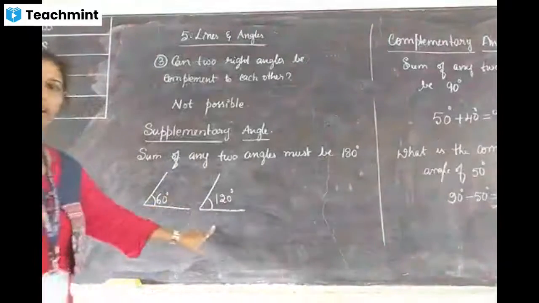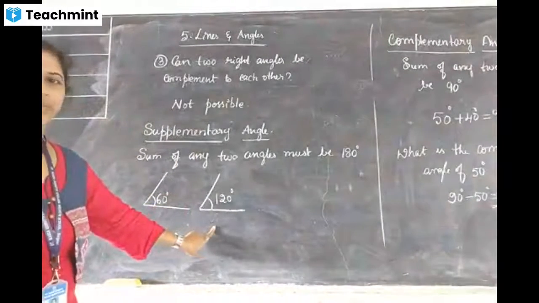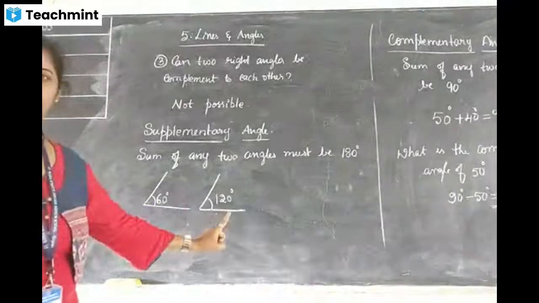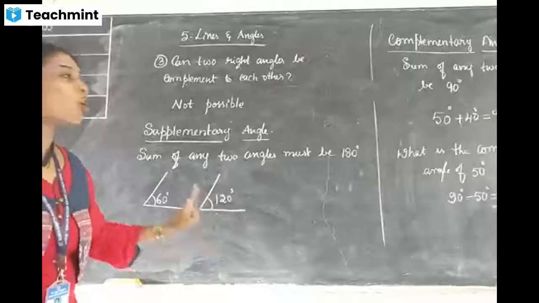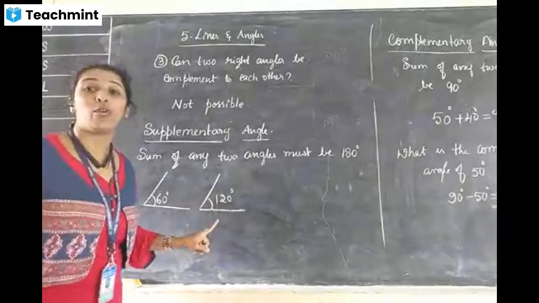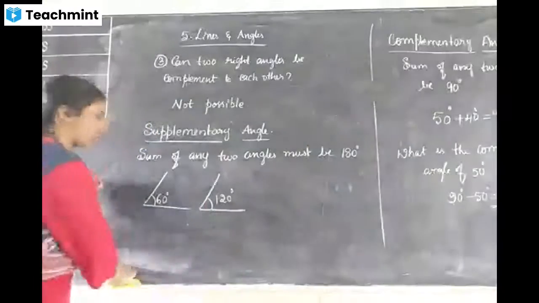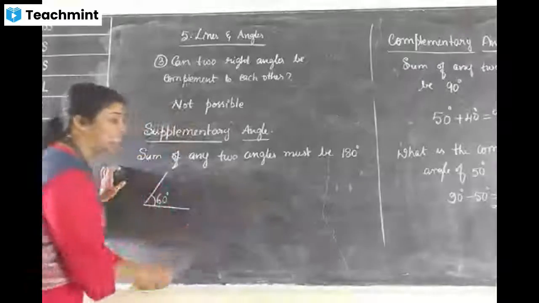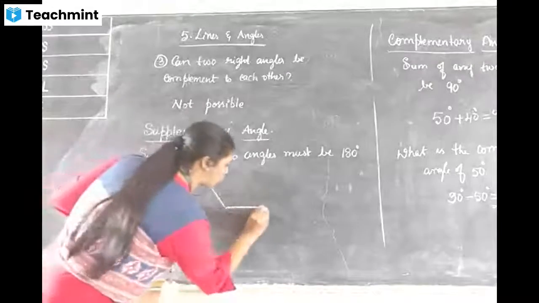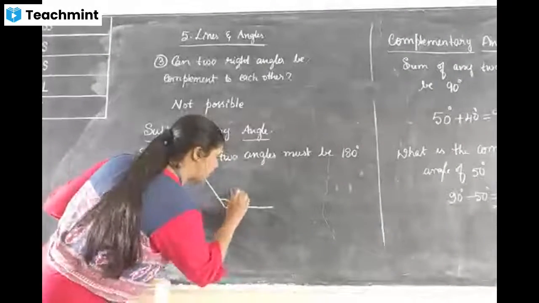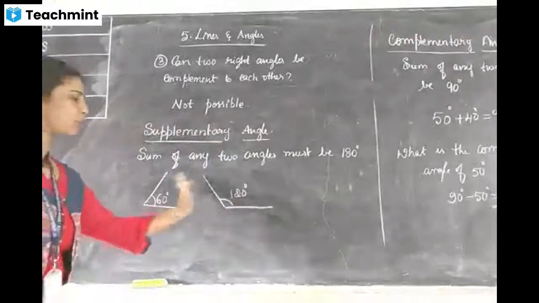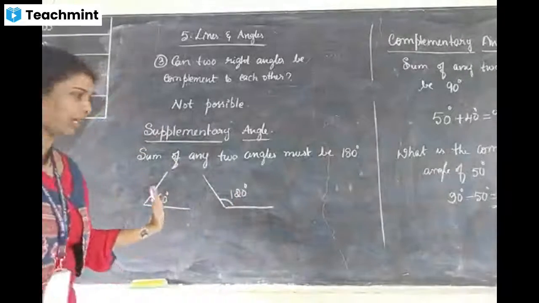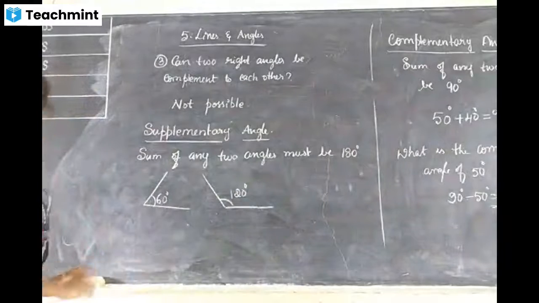Is it correct, what I have drawn for 120 degree? No, ma'am. Why? It is an obtuse angle, not drawn like acute. So it is 120 degree. Remember this one: obtuse means it must open out. Okay.